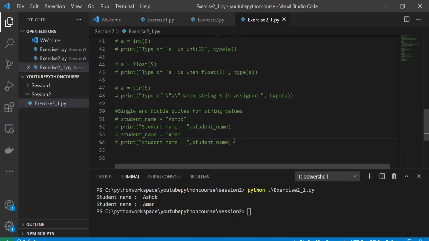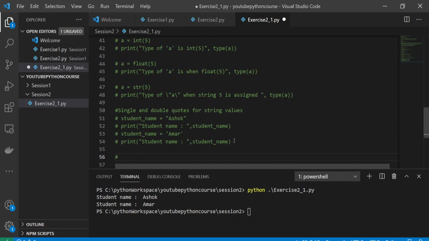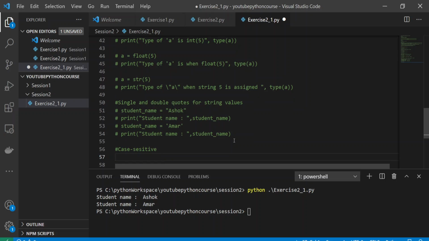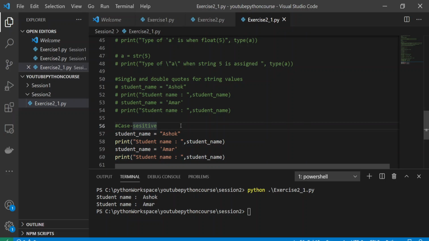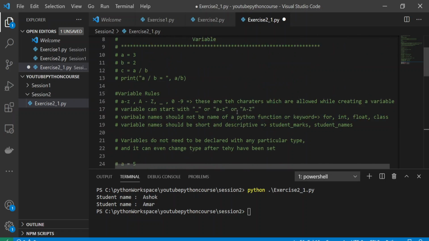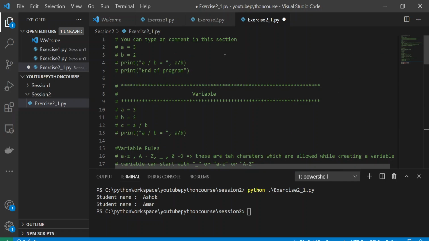The next one is case sensitivity. So the variables are case sensitive. What I mean by this is that if I have a variable, I will copy the same over here. From here I'll use Control and forward slash, whatever is there. So you can use it for uncomment. Okay, you can type a comment in this section.